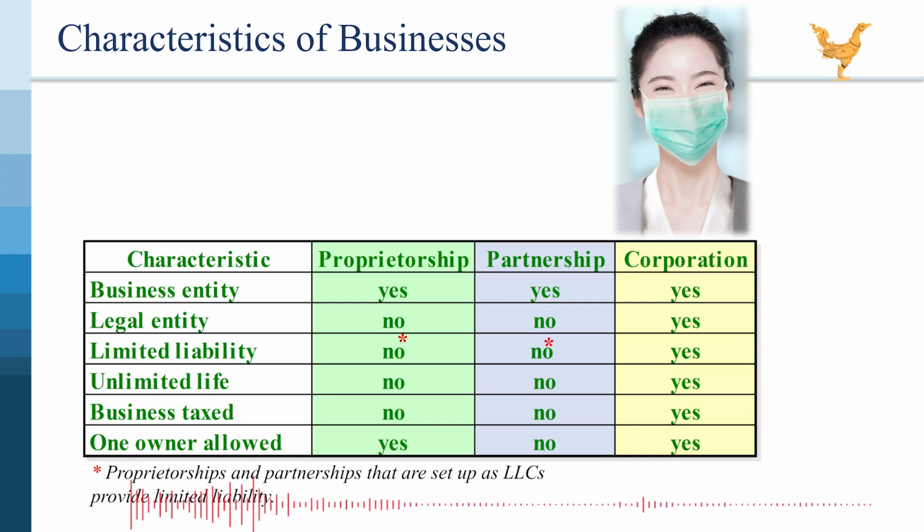Unlimited life. Yes, a corporation has perpetual existence, meaning it continues to exist even if shareholders die, sell their shares, or the management team changes. This stability is attractive to investors and lenders.